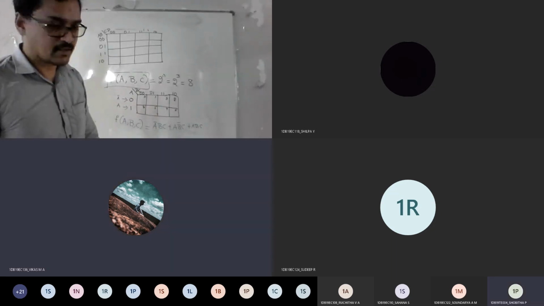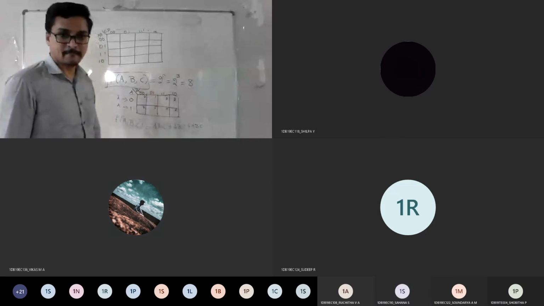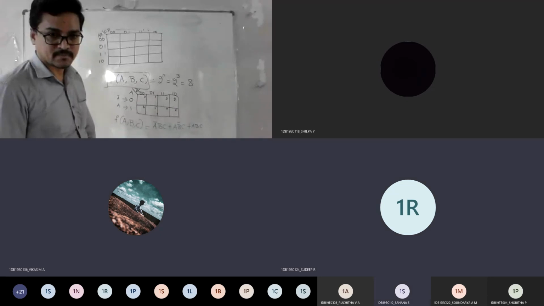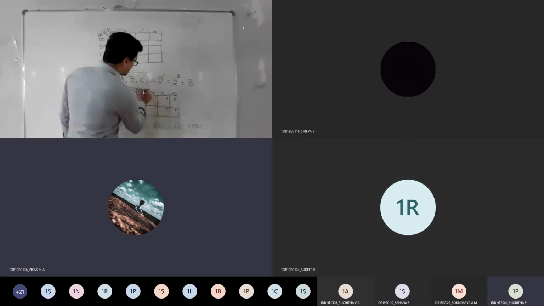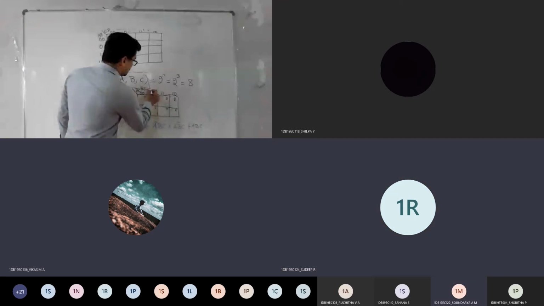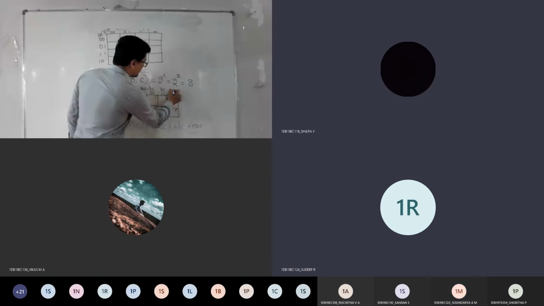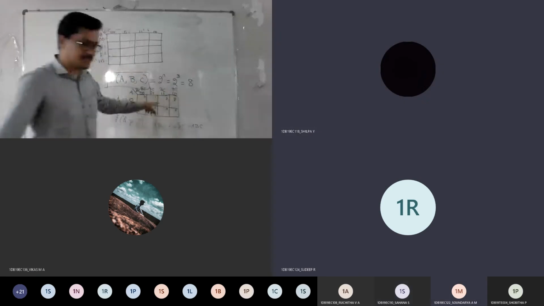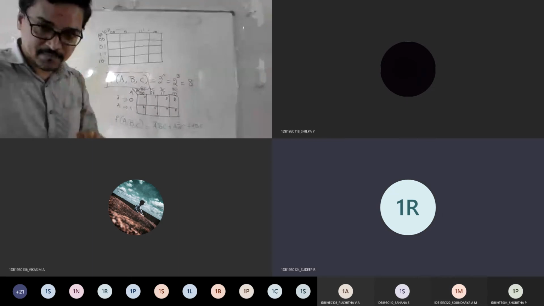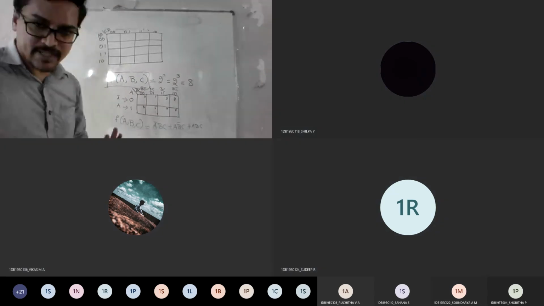Now tell me, what is this side? What does 0 0 mean? B bar, C bar. So write it as B bar C bar. Then B bar C, then B C, then B C bar. Is it visible? I'm changing the color. Is it visible everyone? Any doubts anyone till here?